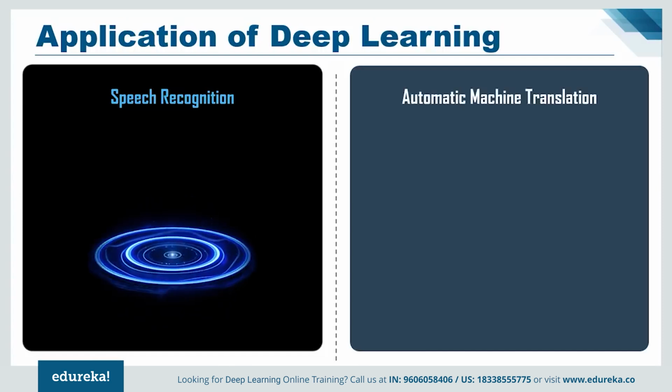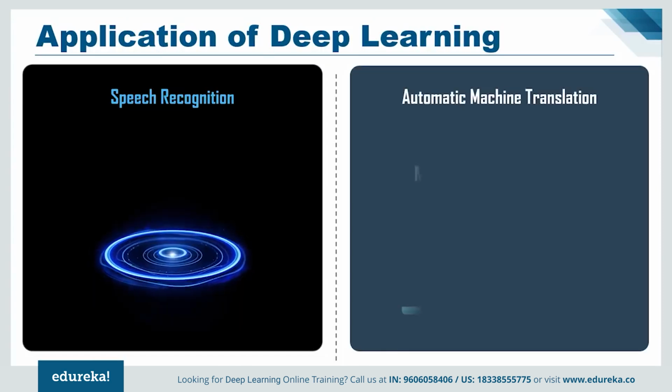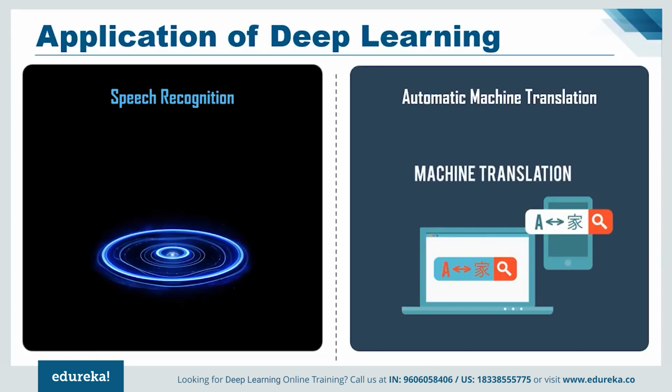Next on our list we have automatic machine translation. We all know that Google can instantly translate between 100 different human languages, and that too very quickly, as if by magic. The technology behind Google Translate is called machine translation and has been a savior for people who cannot communicate with each other because of a language barrier. Now, you would be thinking that this feature has been there for a long time, so what's new in this? Let me tell you that over the past 2 years, with the help of deep learning, Google has totally replaced the approach to machine translation in Google Translate.